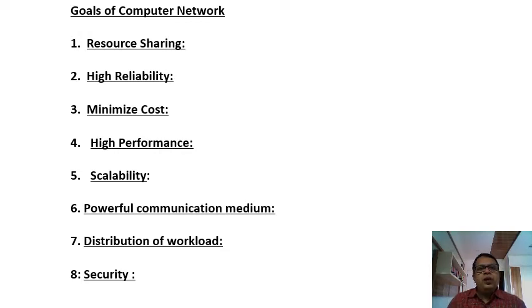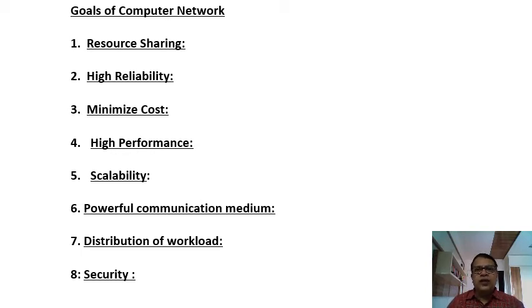So in our previous video, we talked about a computer network. Once again, I'm going to repeat the definition of the computer network. What is meant by computer network? A computer network is nothing but a collection of computers. A very simple definition: when we connect two or more computers with each other, then that group of computers is called a computer network.